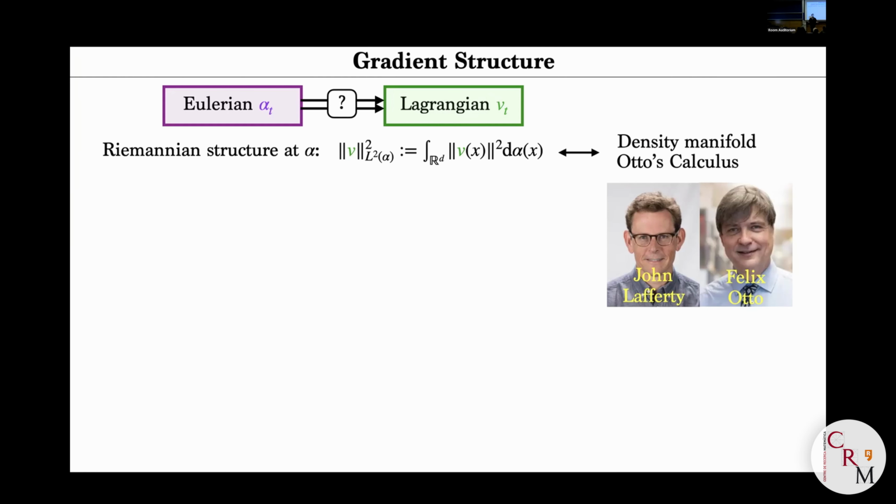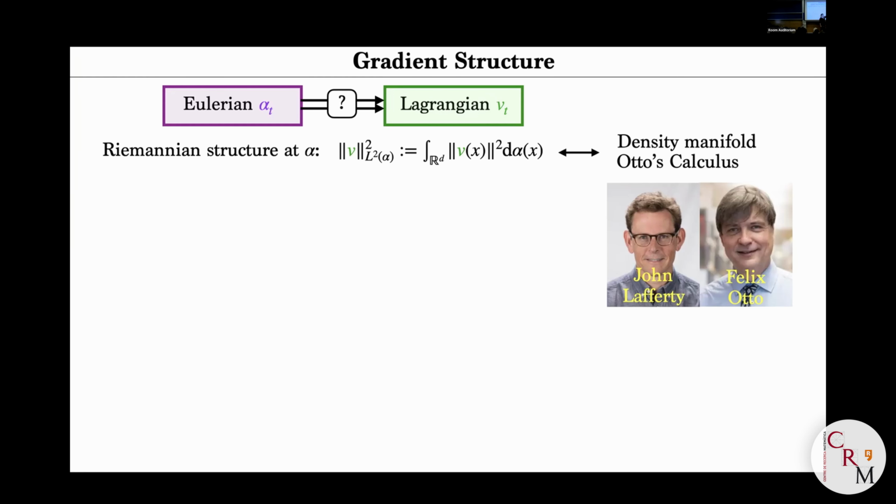So in some sense, the canonical or intrinsic way to speak about the L2 norm for a vector field is to integrate the L2 norm of the vector field V multiplied by the mass. And this idea seems somehow very, very natural. If you think a bit about the problem, you'd probably come up with this type of regularizer. In fact, it's not so old. It's often credited to Felix Otto.